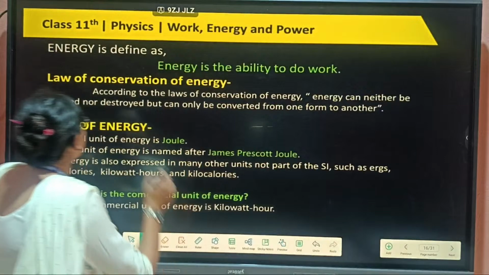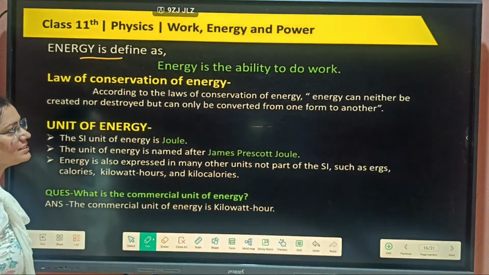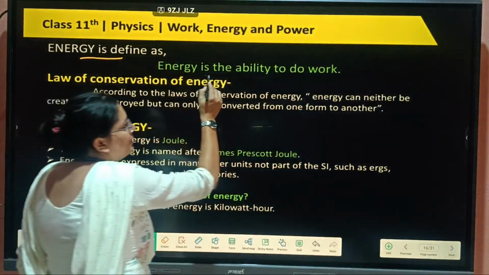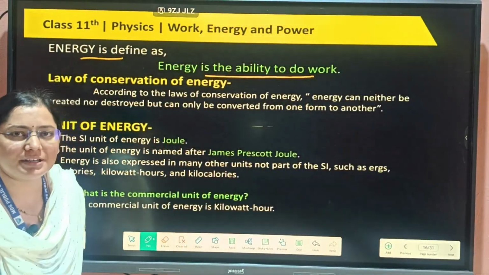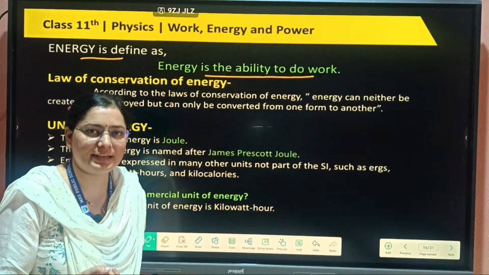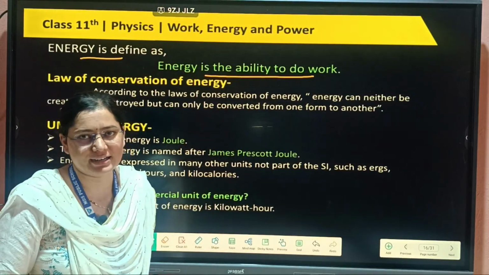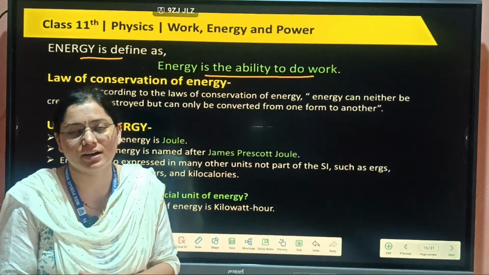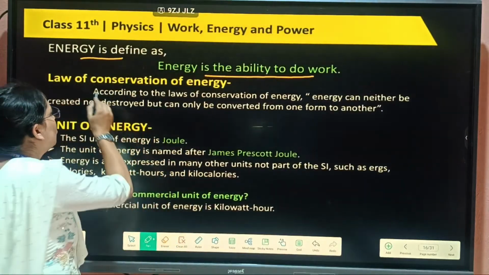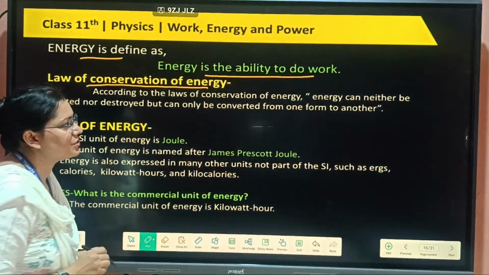So we will discuss now what is energy. Energy is the ability to do any work. Energy is that ability, how much ability you have to do any work, that will be your energy. If you have the ability then you can do any work, if not then we can't do any work. Law of conservation of energy says that energy